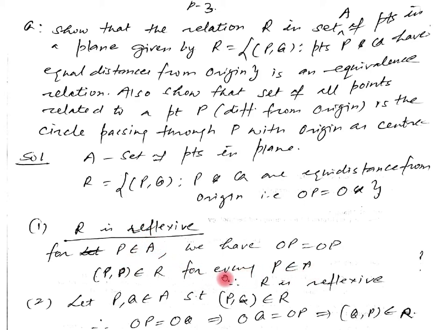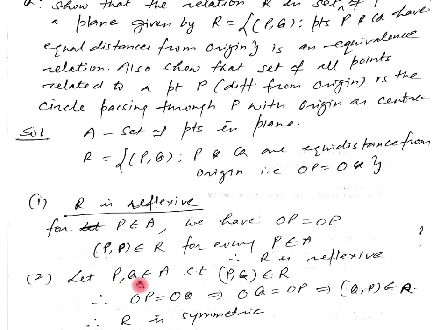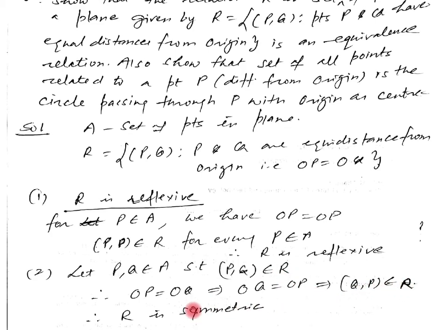Therefore, R is reflexive. Let us consider the symmetry. Let P, Q belong to A such that (P, Q) belongs to R. Therefore, if (P, Q) belongs to R, it means OP equal to OQ, or it can be written as OQ equal to OP. Now, if (P, Q) belongs to R, then (Q, P) also belongs to R. So, R is symmetric.